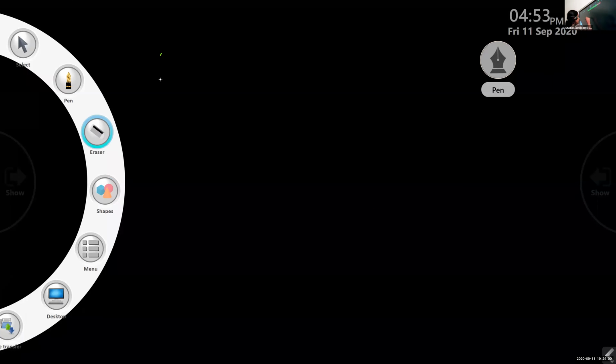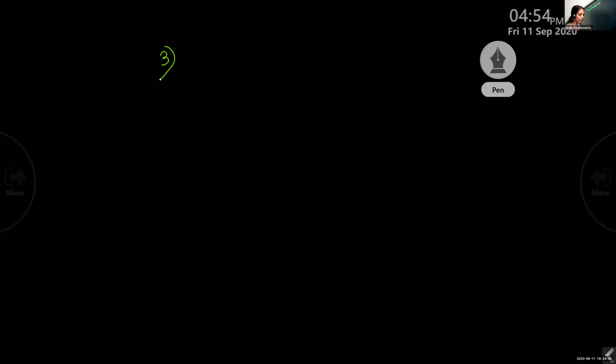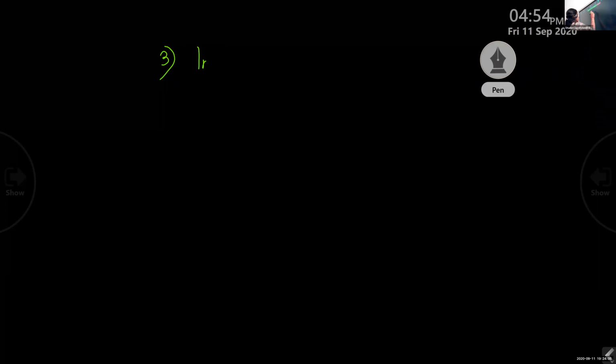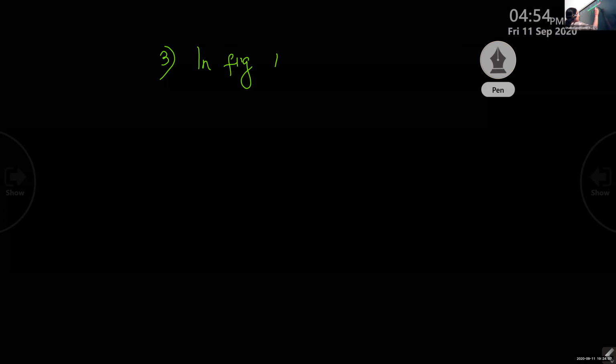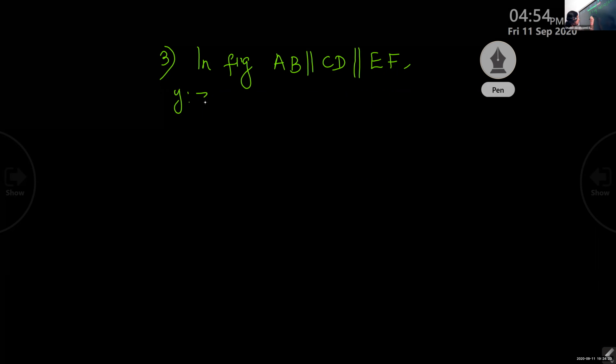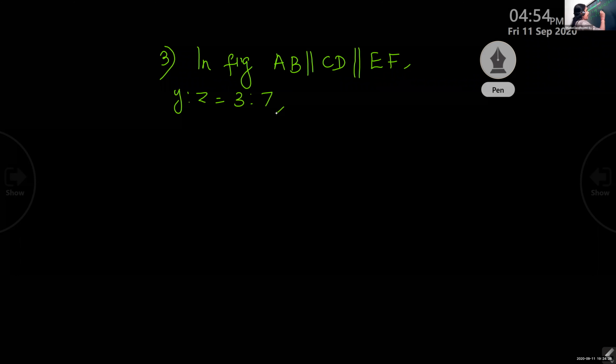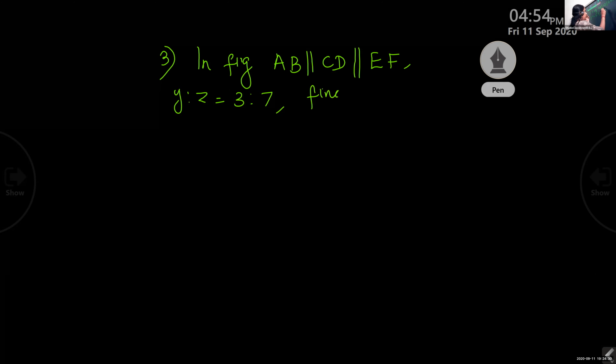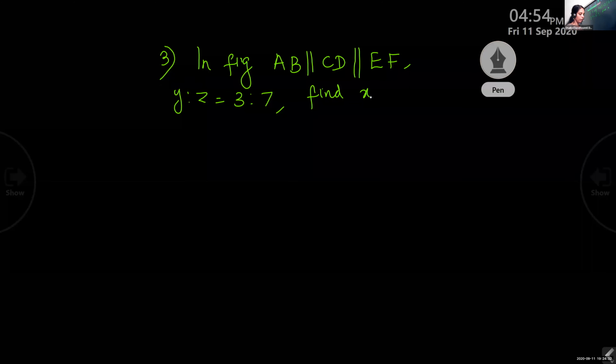And it is the third question. In the figure, AB is parallel to CD, which is parallel to EF. Three parallel lines are there. Y is to Z equal to 3 is to 7. Ratio is given. Find the X.